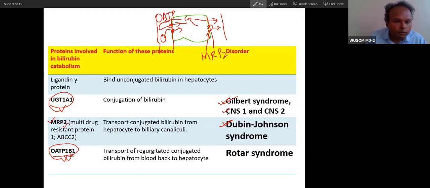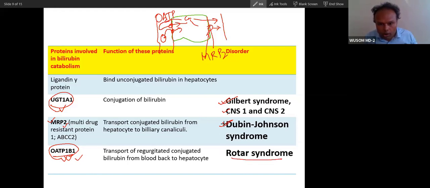Now if OATP1B1 is defective, what will happen? Those regurgitated conjugated bilirubin will not be taken up by the cell. Normally some conjugated bilirubin goes into the blood. That conjugated bilirubin will also accumulate in the blood, and this type of disorder is called Rotor syndrome.